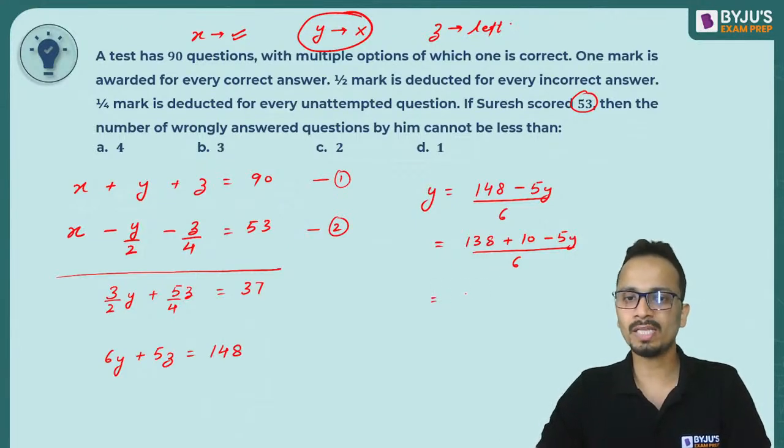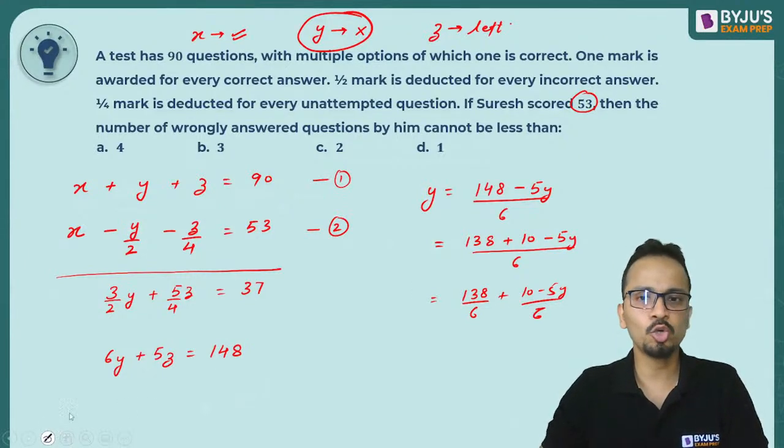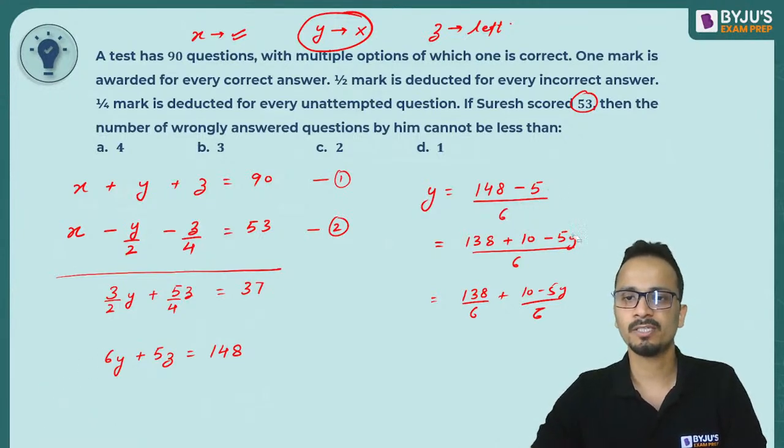So 138 divided by 6 plus 10 minus 5y upon 6. This is one way you can do this. Wait, sorry, I made a small mistake. It should not be y, the right side should have z. So it should be z. Let's erase this.